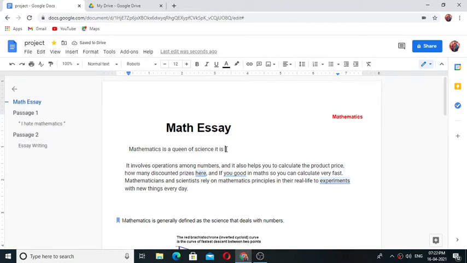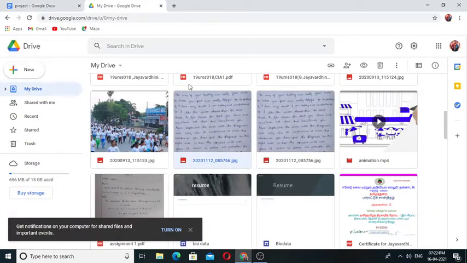It is typing here. And the next one is you can also convert the text image to normal text, that is identification of printed characteristics using photos, electric device or computer software. That technology is used to convert virtually any kind of images that may be handwritten or typed. For that, go to Drive. Here open the Drive, select the document you want to convert.